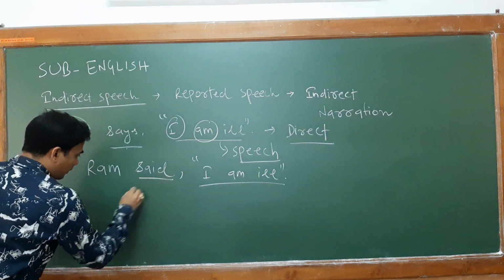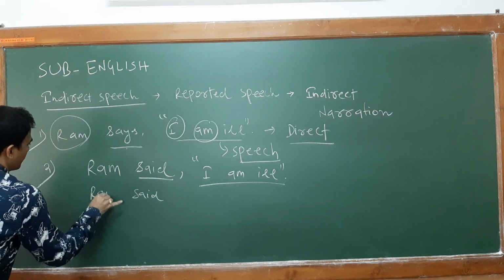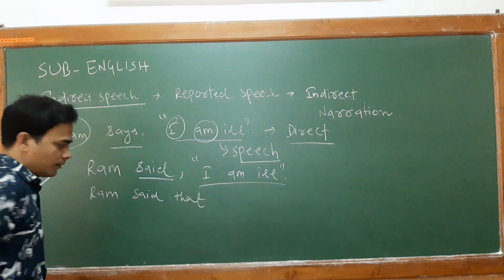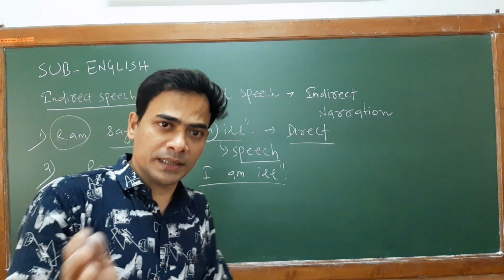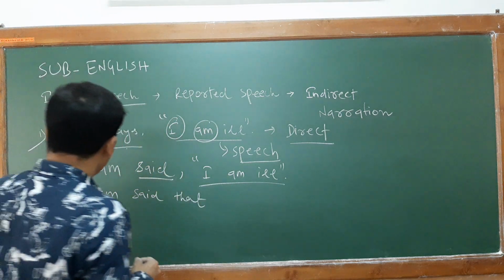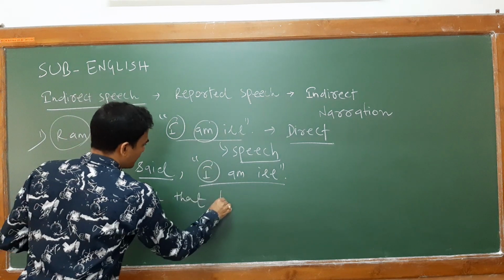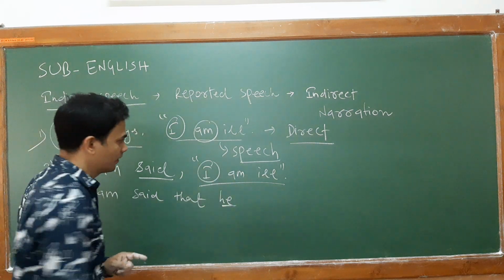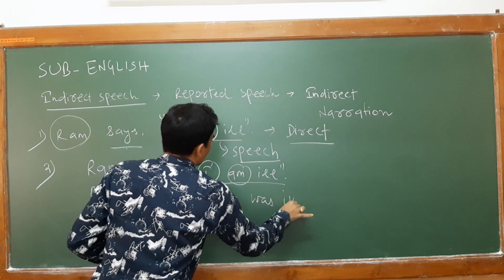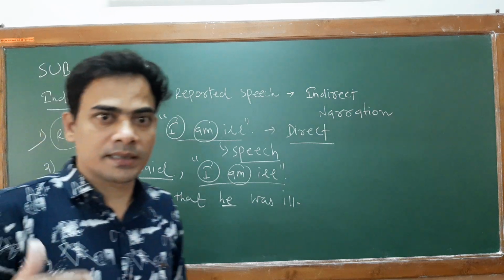Up to the reporting verb you write as usual, Ram said that, and the comma and inverted commas are removed. Then as per the pronoun it will turn into he, and am will become was, because your reporting verb is in past simple.